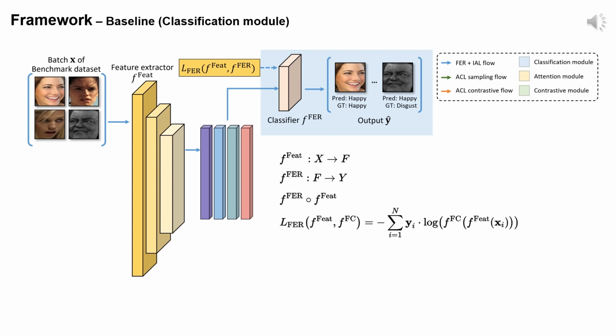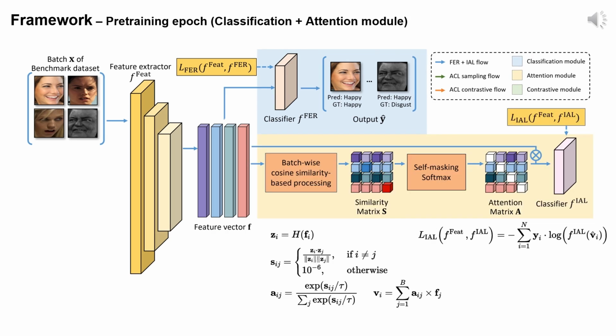For this module, we employ cross-entropy loss, referred to as LFER. Next, let's explore the attention module, which is designed to learn inter-sample attention. The input and output formats mirror those of the classification module, but there's a key difference: it trains inter-sample attention.